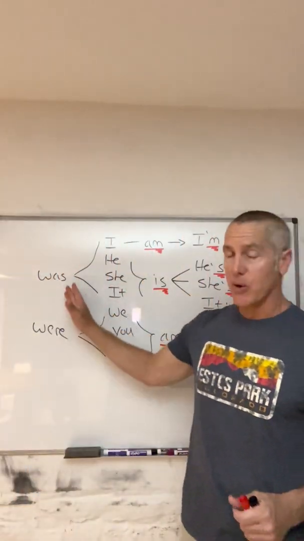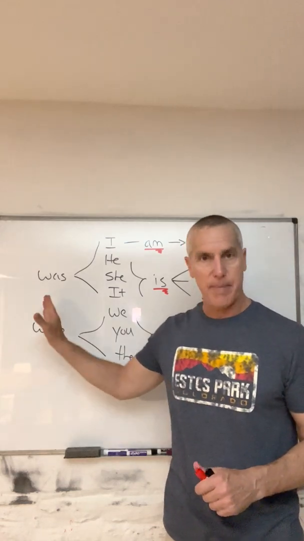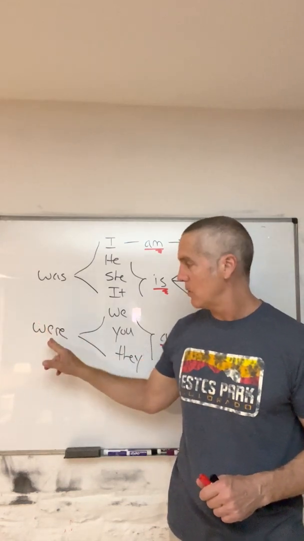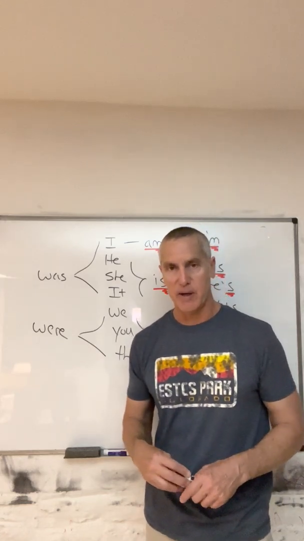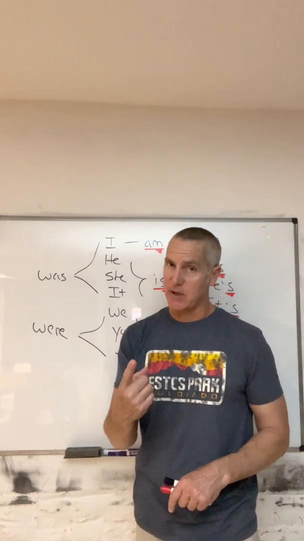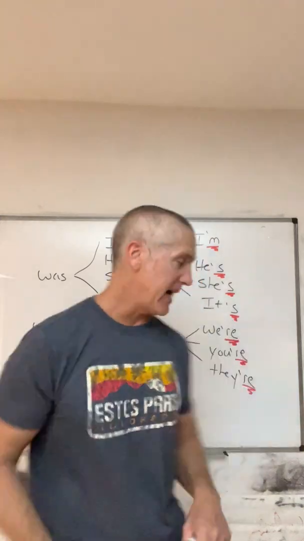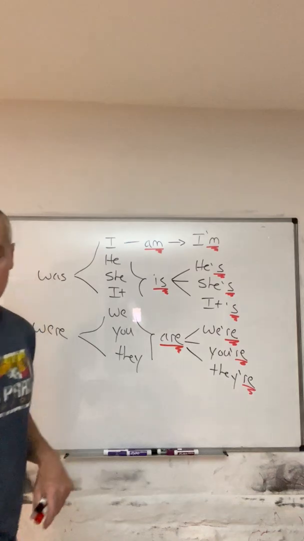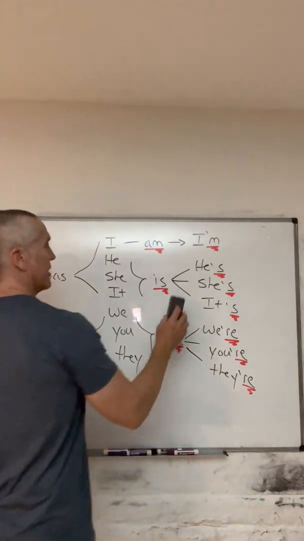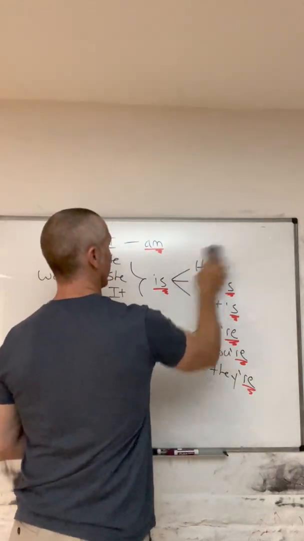There are no contractions in the past tense. Was and were do not have formal affirmative contractions. Now, negative contractions, yes, we have negative contractions here and here. Let's take a look at a couple of negative contractions. So there's affirmative.